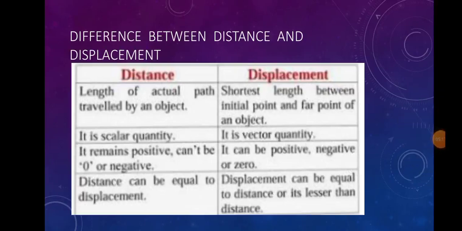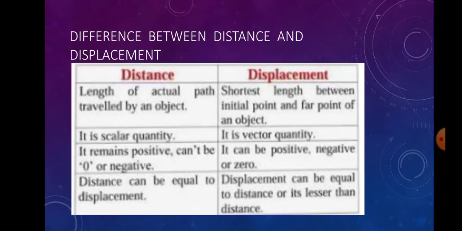Here is the difference between distance and displacement. Distance is the length of the actual path travelled by an object. Displacement is the shortest length between the initial point and final point of an object. Distance is a scalar quantity and displacement is a vector quantity.